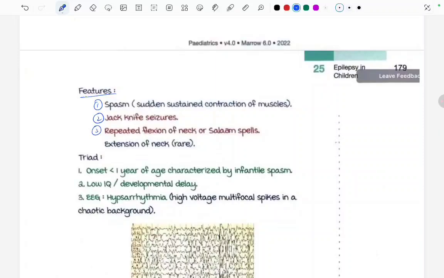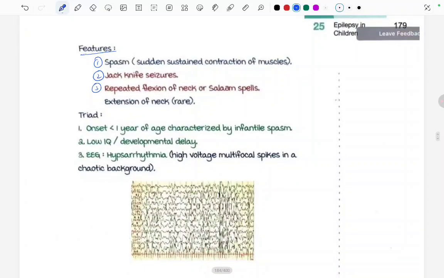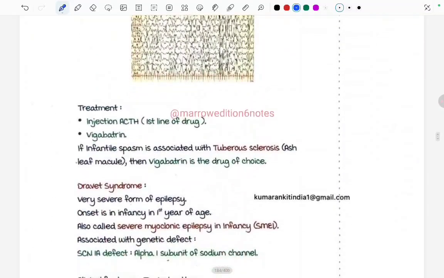There is a triad which is seen in West syndrome. First, onset is in less than 1 year of age, characterized by infantile spasm. There will be low IQ or developmental delay. In EEG, what will be seen? There will be hypsarrhythmia, high voltage multifocal spikes in a chaotic background. Okay, and its treatment is injection ACTH and vigabatrin.